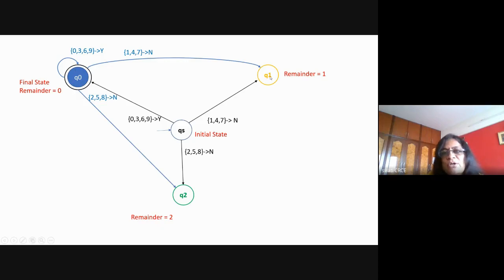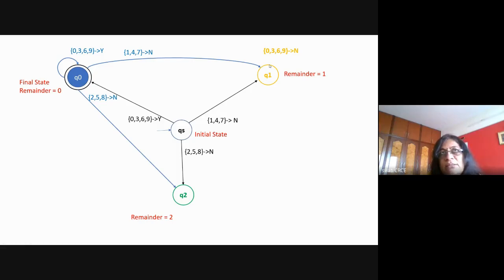Now you go to the state Q1. In the Q1 state, if there is any 0, 3, 6, 9, then what will be your number? Suppose you reach Q1 from the initial state with 4. So if the number is 46, after 4, if there is any 6, then it is 46.